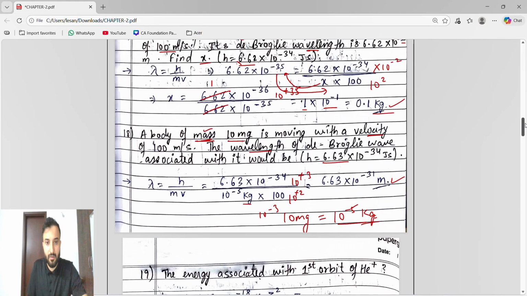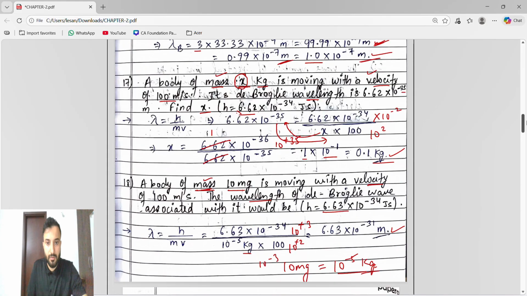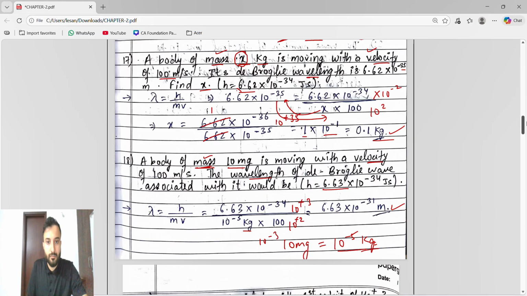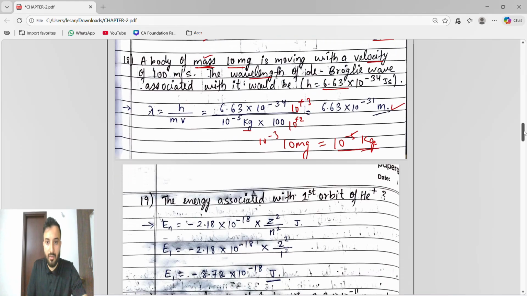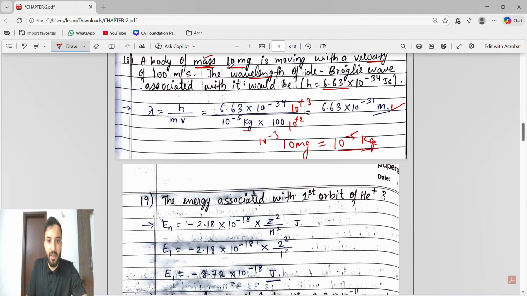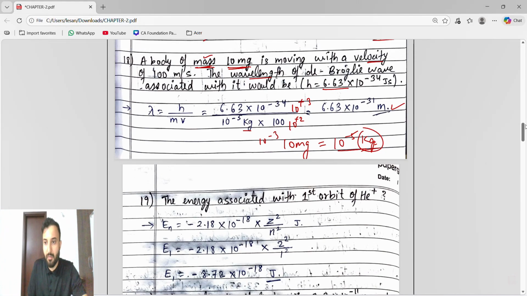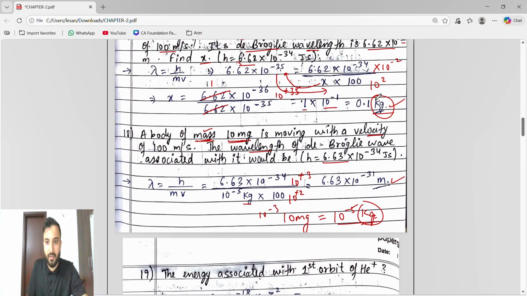Correct? Yes, sir. Okay, here see, the de Broglie wavelength is already given. Here we have to find lambda. Then fine. See, the mass standard value should be in kg. Mass standard value should be in kg.